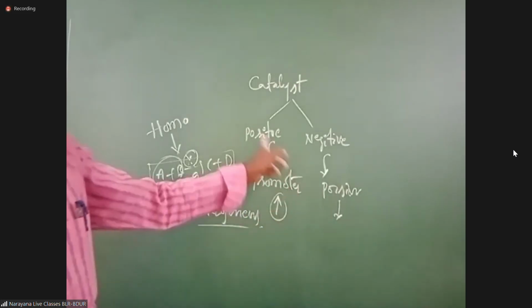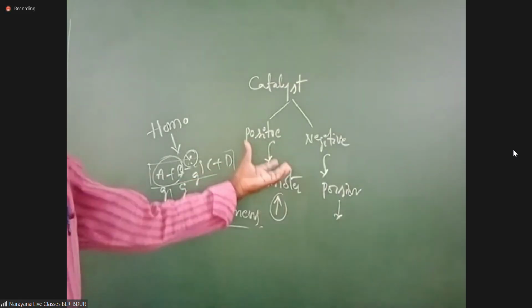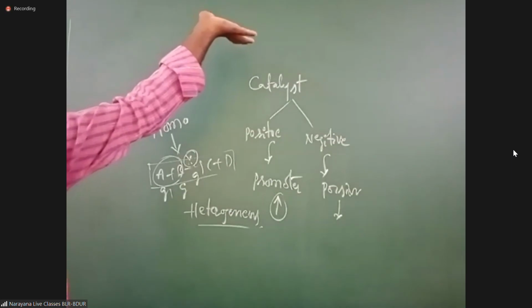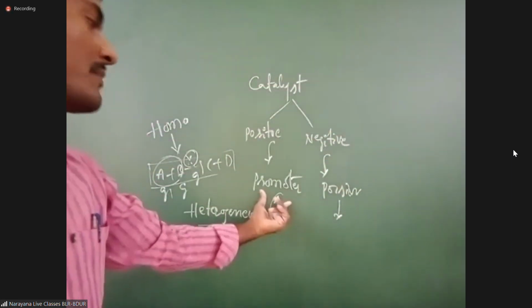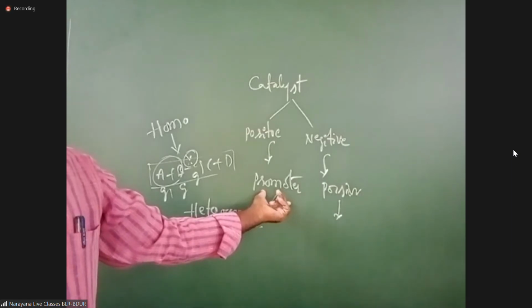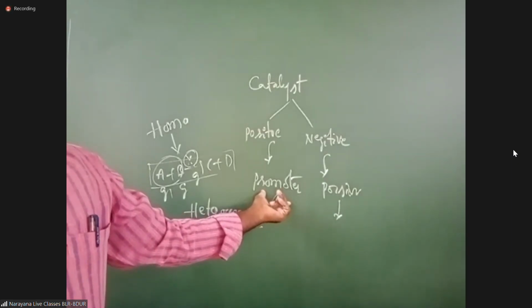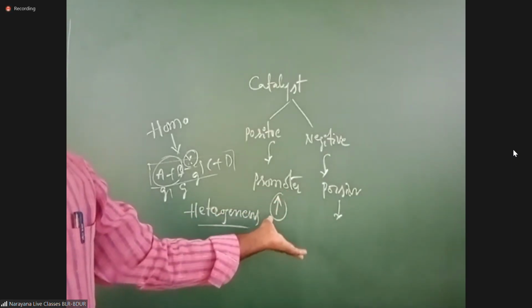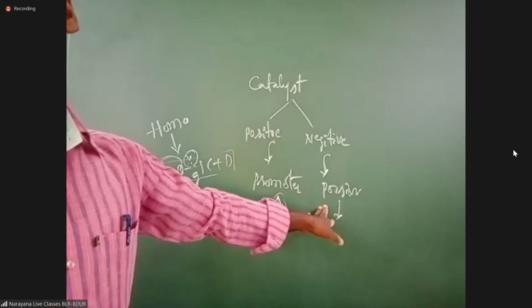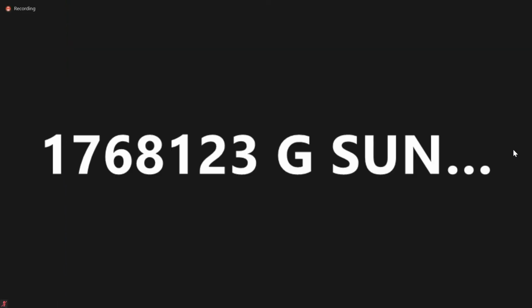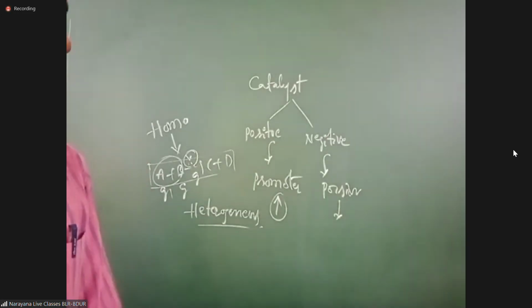What is meant by positive catalyst? The rate of reaction increases, then that is called positive. Negative means the rate of reaction decreases. What is meant by promoter, students? Promoter is a chemical substance which increases the efficiency of a catalyst. Then poison means this is also a chemical substance which decreases the efficiency of a catalyst.